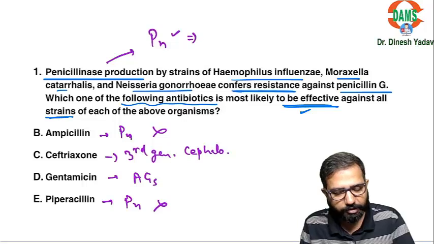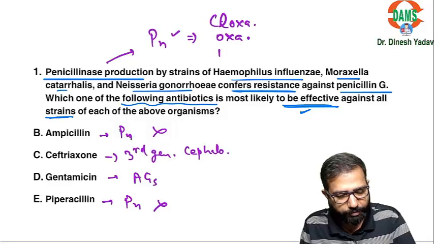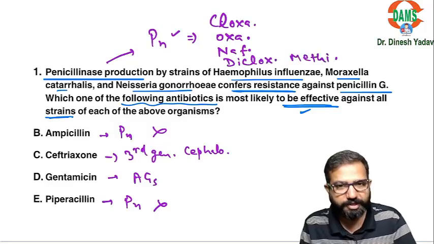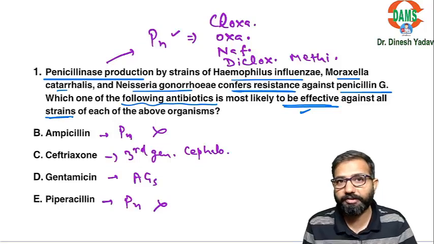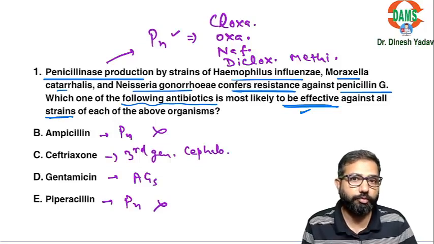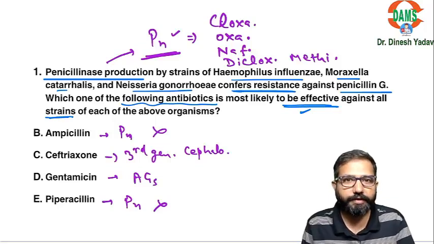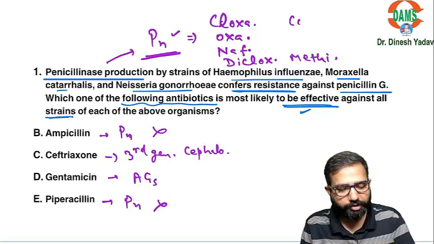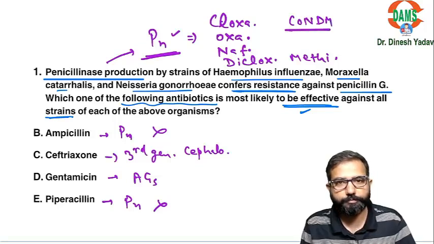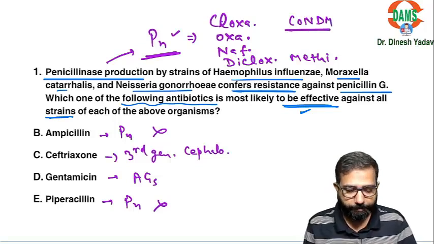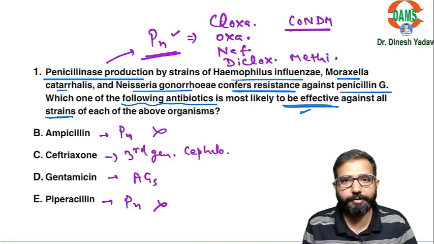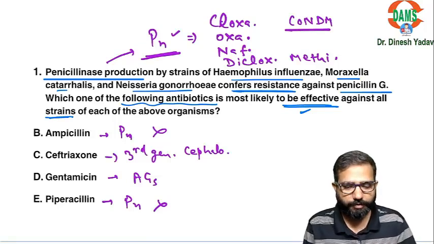These penicillins are like cloxacillin, oxacillin, nafcillin, dicloxacillin, and methicillin. These penicillins are effective against these. Rest of the penicillins are not effective. These penicillins are also called penicillinase resistant penicillins. These are cloxa, oxa, naf, diclox, and methicillin. You can remember by the condom. These are effective. But ampicillin, piperacillin, they are not effective. They are extended spectrum penicillins, but not effective for this.